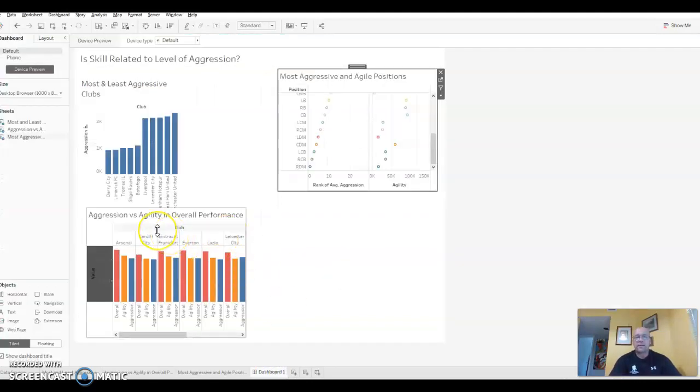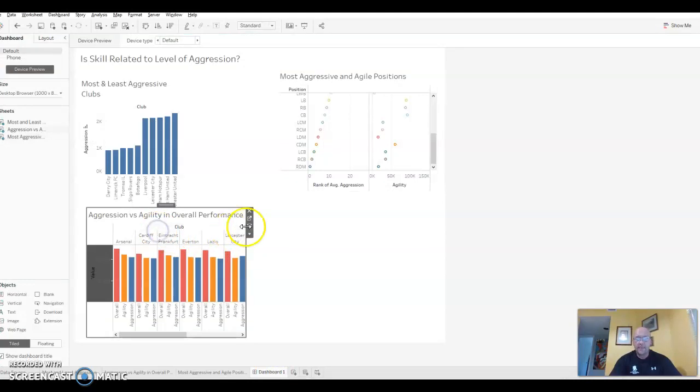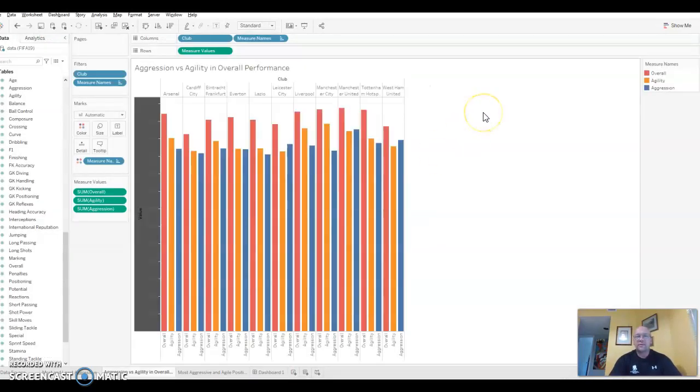Following up then on the correlation between aggression and agility, we looked at the level of aggression versus agility, and then how that relates to overall performance. And what I was curious to see is whether the highest level of aggression and the highest level of agility would equal the highest overall performance. And it's really not the case. It's not what the data suggests. What I was able to identify is that it is more of a strategic coaching approach, and a balance between your offensive stance and your defensive stance.